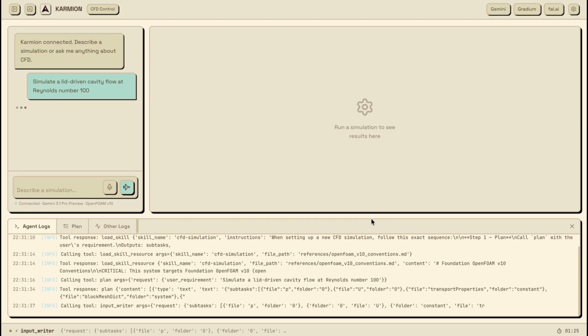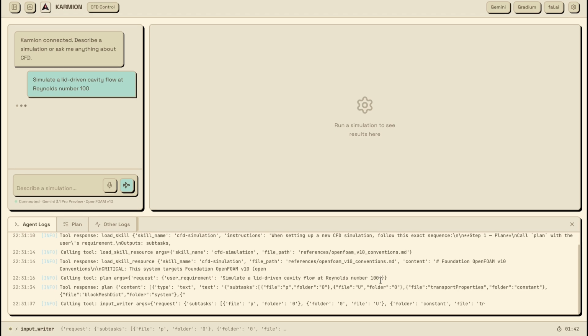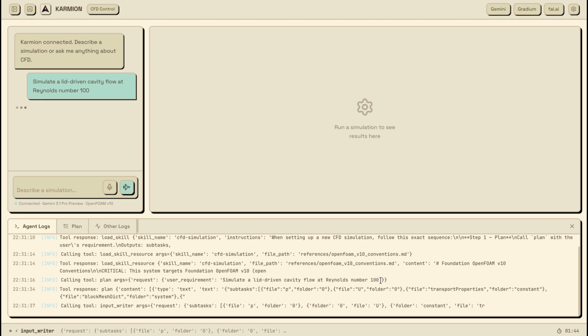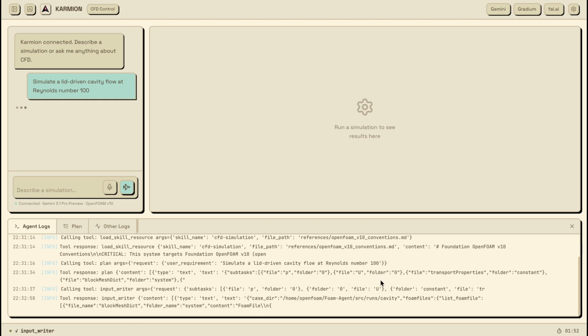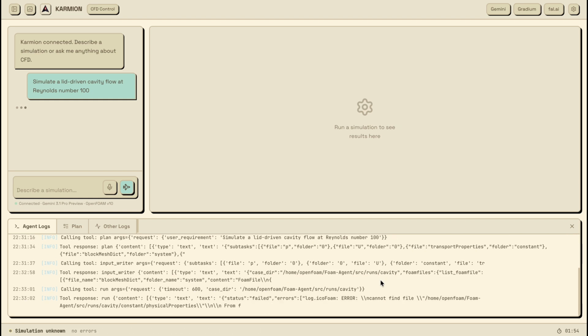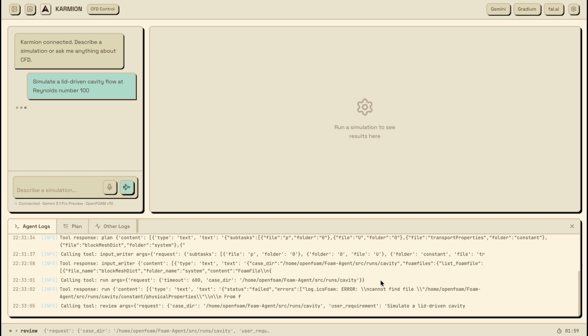While it runs, here is what is actually happening. The agent breaks the request into a structured workflow. It plans the simulation, generates all the OpenFOAM case files from scratch, launches the solver, and monitors the output in real time. If the numerics start to diverge, which happens often in CFD, even to experts, the agent reads the error logs, diagnoses the cause, applies a fix, and reruns automatically. Now let's wait for the result.